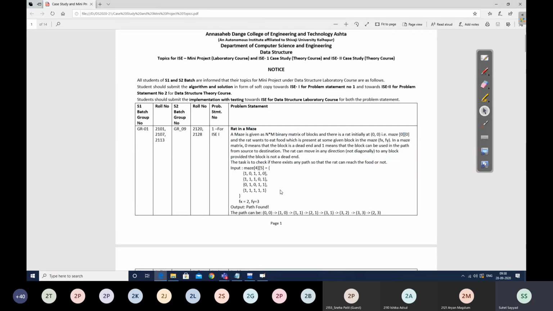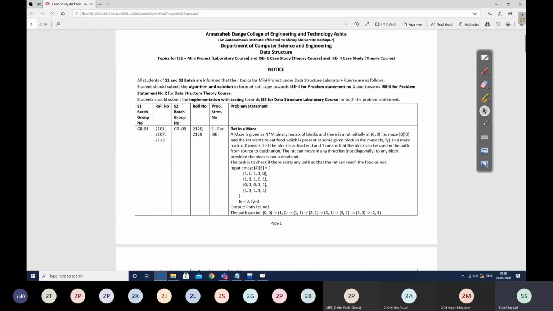What I'm discussing now is to make you understand how this exam will be processed. Here you can see I have allotted problem statements only for the S1 and S2 batches. For the S3 batch, problem statements will be given by Khataukar sir this week. If you have not received them, you will receive the problem statements this week.